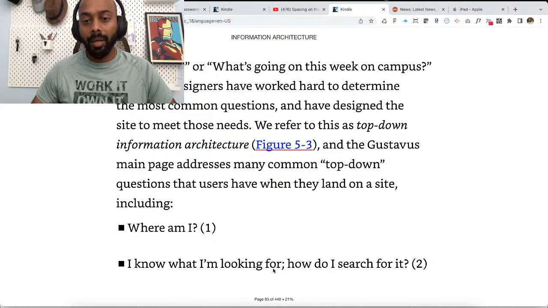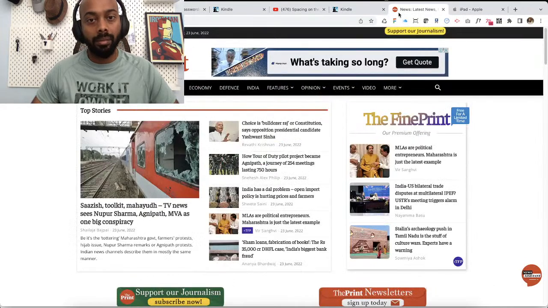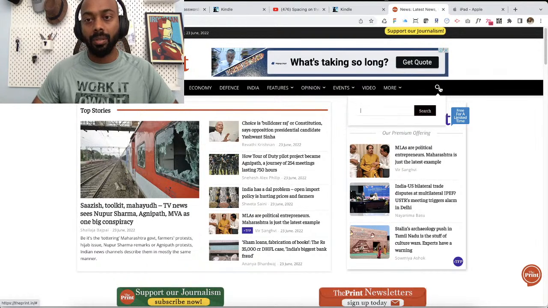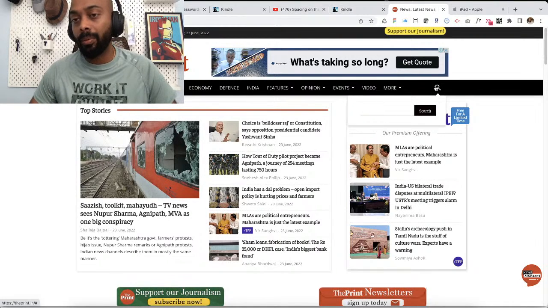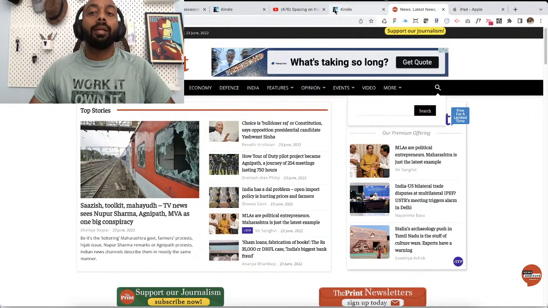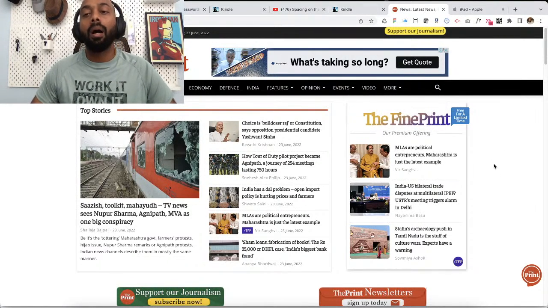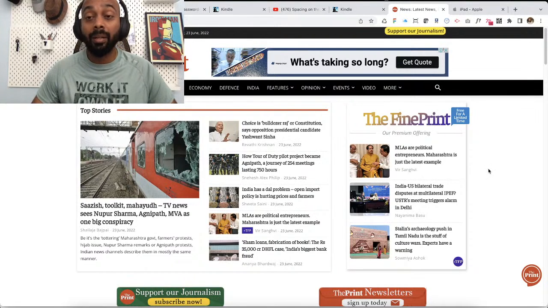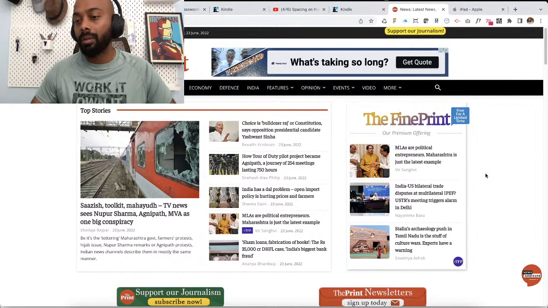Where am I? I know what I am looking for. How do I search for it? So of course they have search here. This is a common place for search, of course, as is very evident for everyone that we have to look at the data and see how many people are using search, and even if Print wants their users to use search, right?